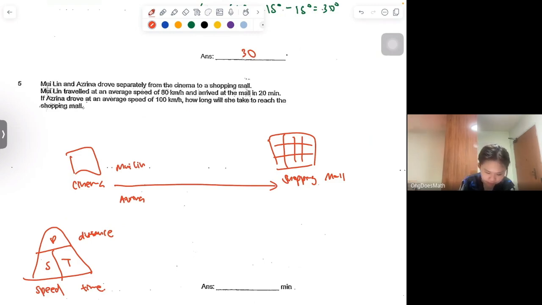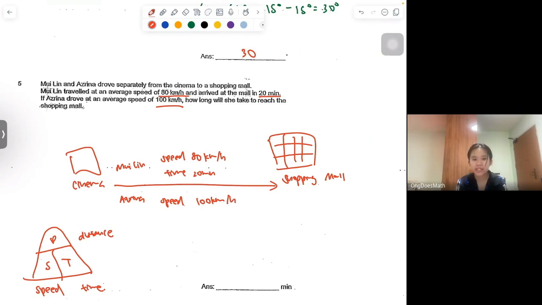Okay, so for Mui Lin, she had an average speed of 80 km per hour, and the time she took was 20 minutes. For Azrina, we were only given the speed, which is 100 km per hour.